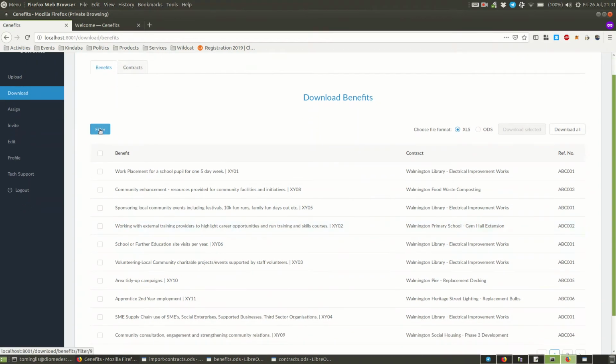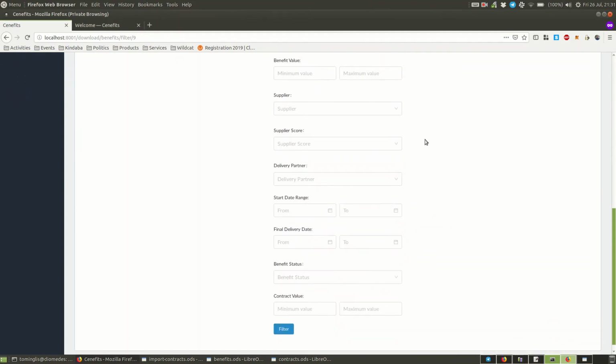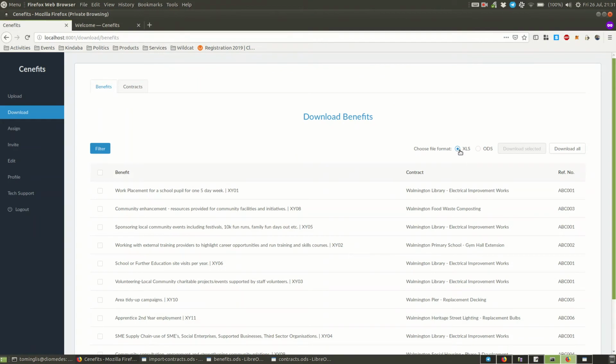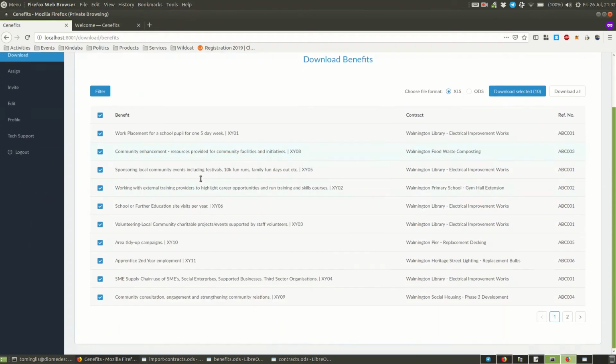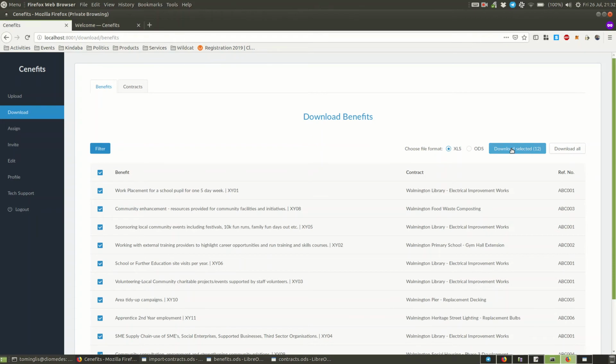So you can click on filter here to filter the page based on any of the fields here for contracts and benefits. And you can also click on the Excel or the open document file format here to determine what kind of file you want to output. Once you filter the page, you can either select download all to download everything that you filtered, or you can select whole pages or individual items on pages to select exactly what you want to download, and then just click on download selected and you'll get the file.